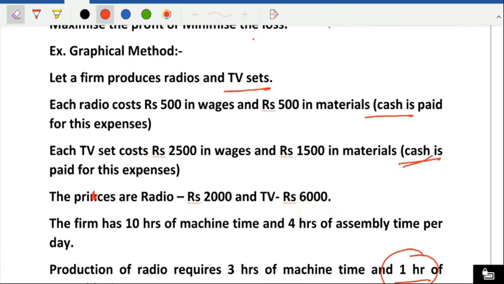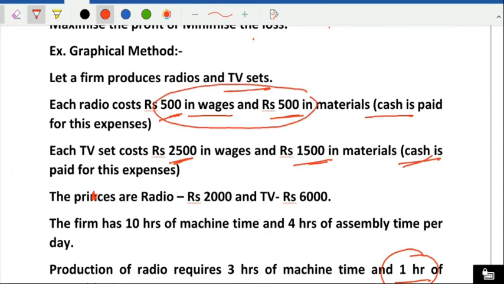Okay, radio they have given 500 in wages and 500 in material. Okay, TV 2,500 wages, and so how much expenditure is there in cash for radio? It is 1,000 rupees. How much expenditure in TV in the form of cash? It is 4,000 rupees.